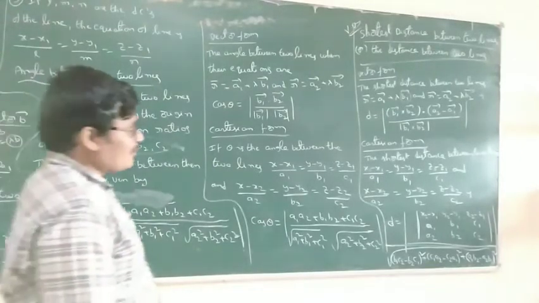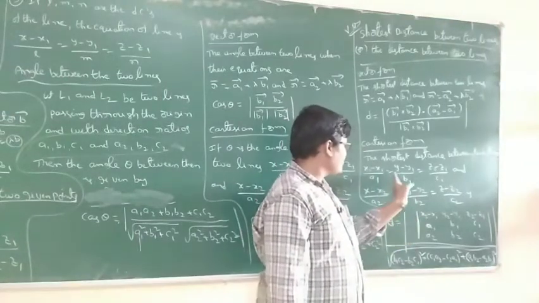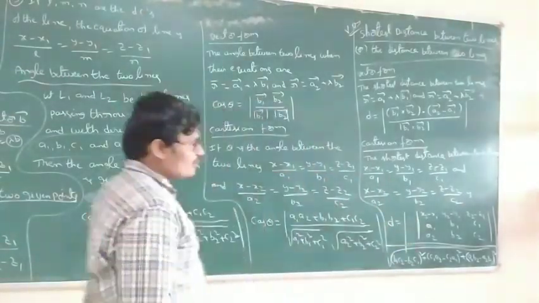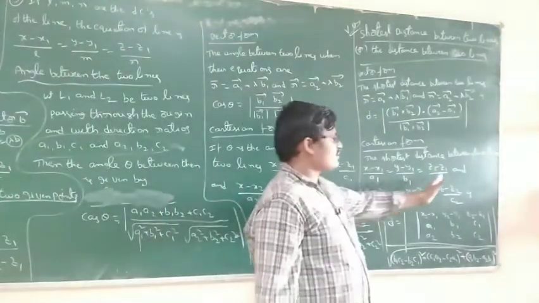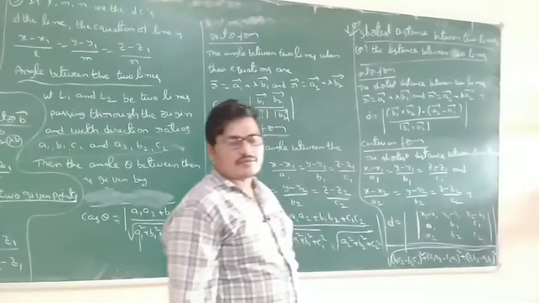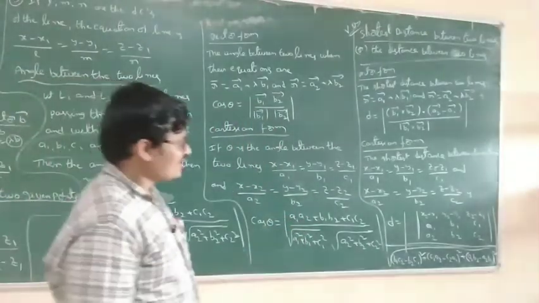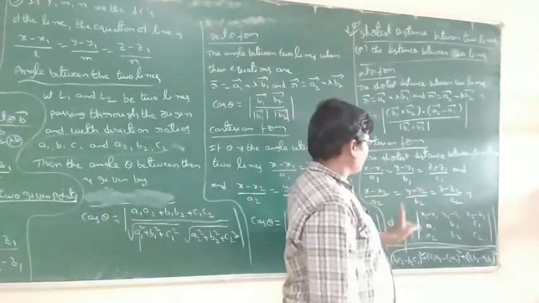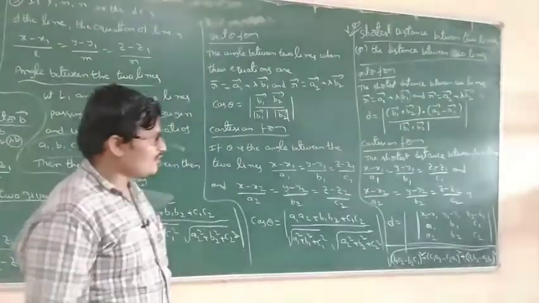So first, the determinant of the 3 by 3 matrix: the first row is the point difference, x2 minus x1, y2 minus y1, z2 minus z1. The second row is the direction ratios of the first line, and the third row is the direction ratios of the second line. All values a1, b1, c1, a2, b2, c2, x1, y1, z1 and x2, y2, z2 are given.